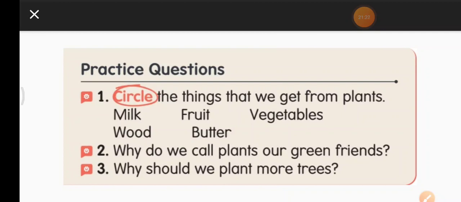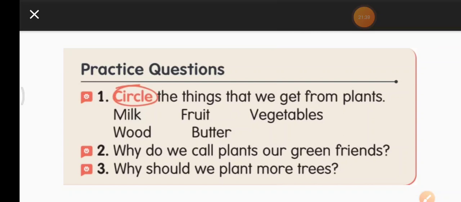They are giving us so much. So they are truly our friends because they are helping us in so many ways. So what are you going to write here? We call plants as our green friends because they help us in many ways.